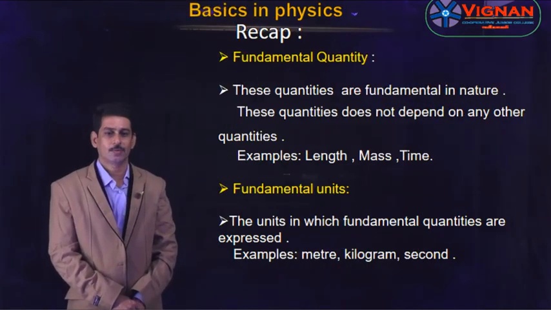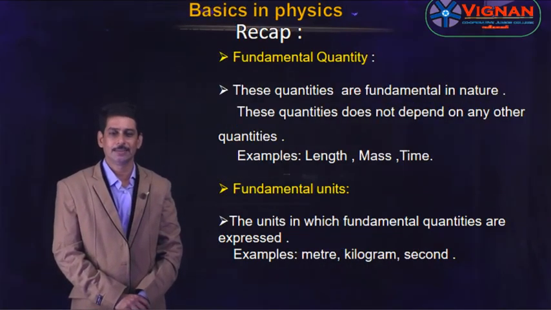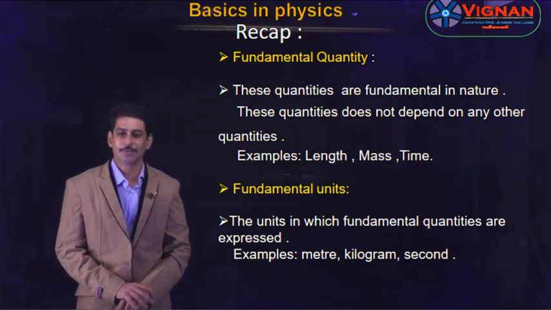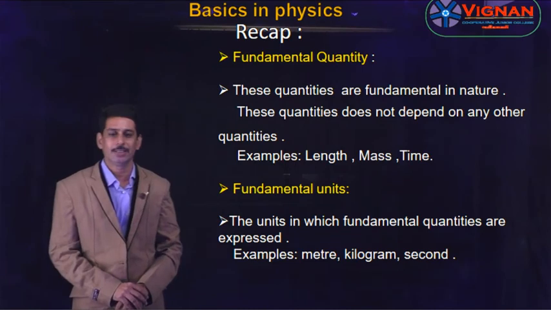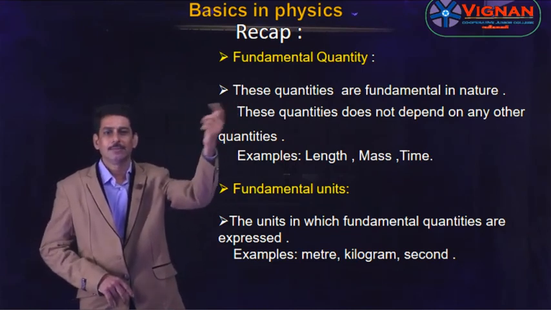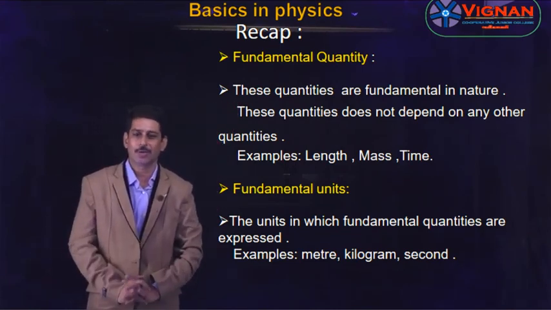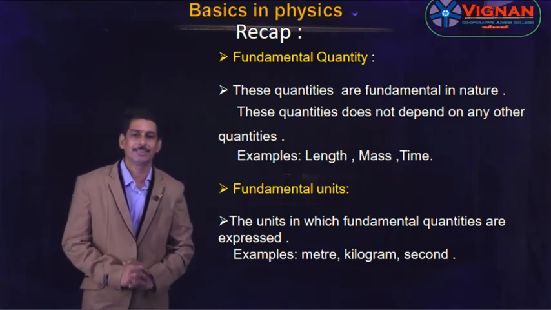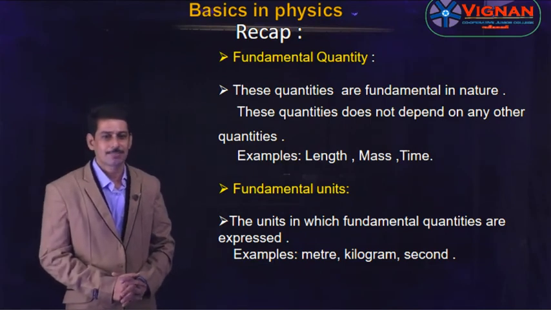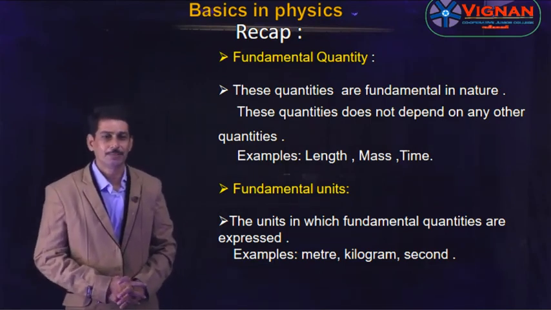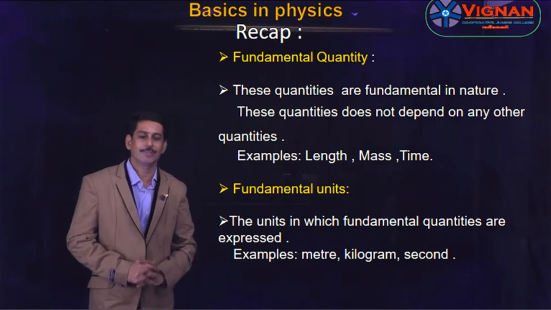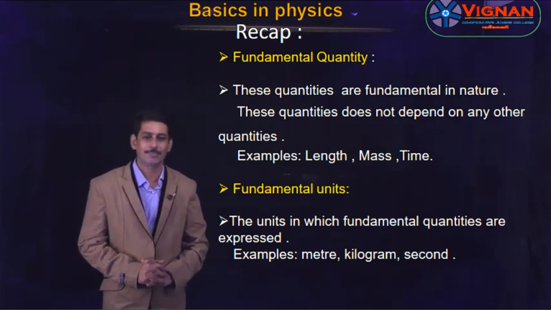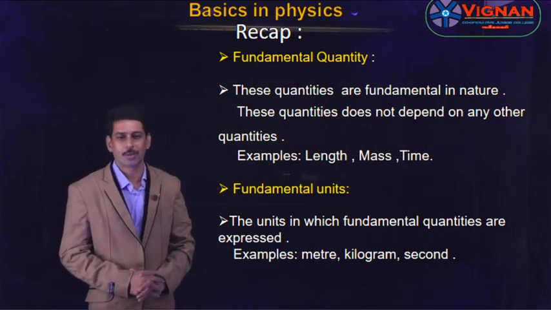Hi students, so what did we learn in this session? Let us recap once again. We learned about fundamental quantities and fundamental units. So what is a fundamental quantity? The quantities which are fundamental in nature are called fundamental quantities, and these quantities do not depend on any other quantity. Examples are length, mass, time. The fundamental units are the units in which the fundamental quantities are expressed. The examples are meter, kilogram, second. So this is about fundamental quantities and fundamental units.